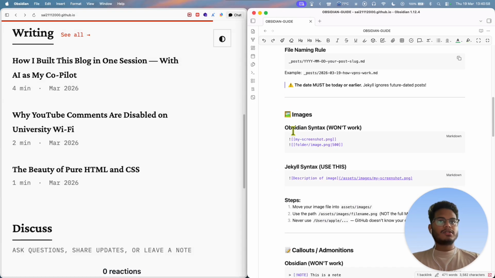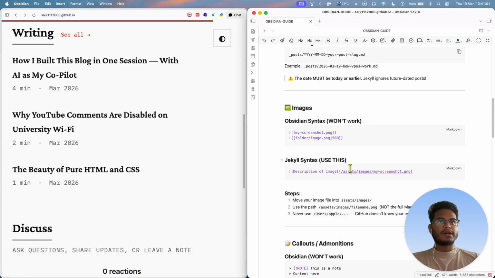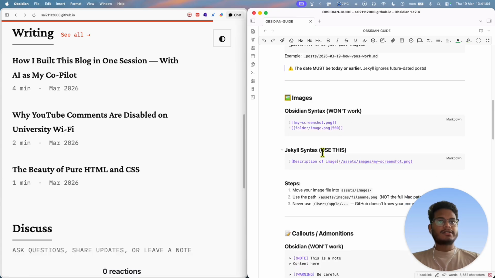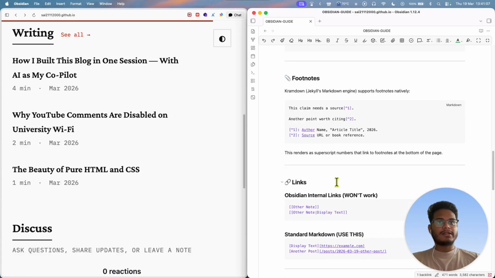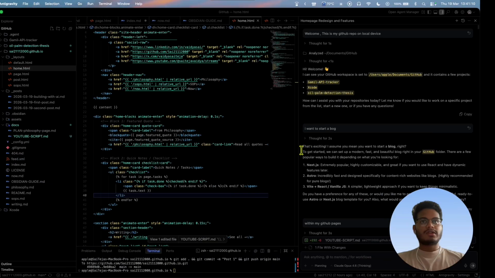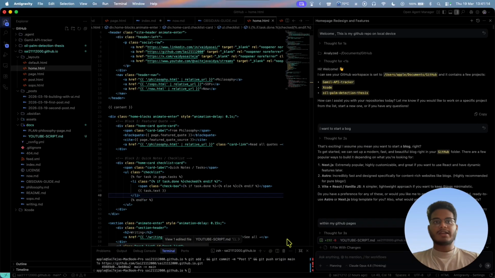And make sure you follow these syntaxes. Obsidian syntax won't work here, this Jekyll syntax is what we need to use, along with callouts and footnotes. But if you don't like to use any of these, you can just come here and use the skills like the Obsidian guide, attach your file and say, please follow up with appropriate changes, and it will do the rest of the stuff for you.